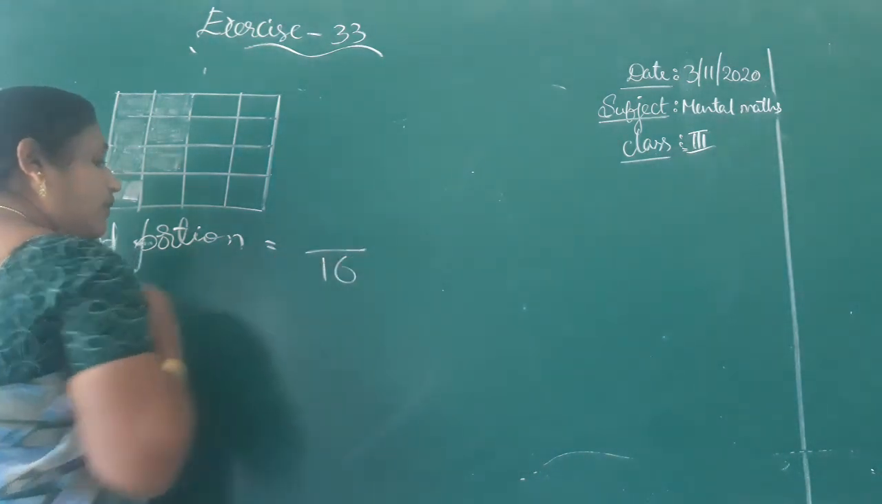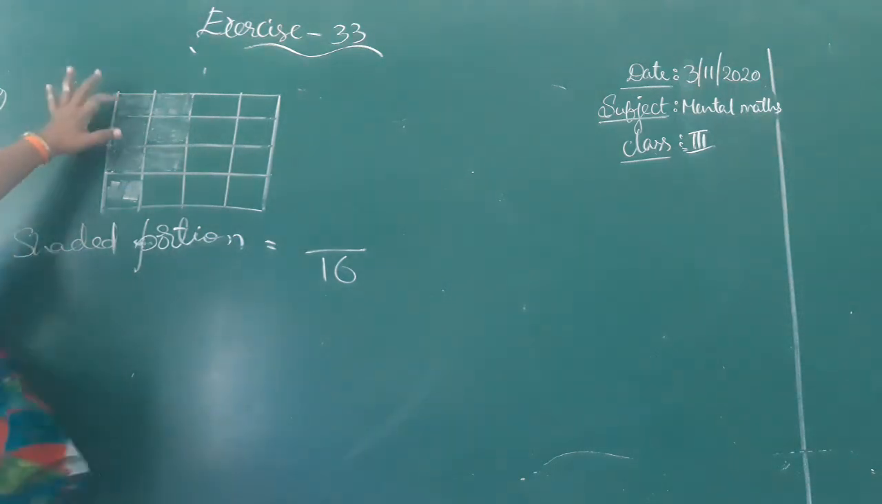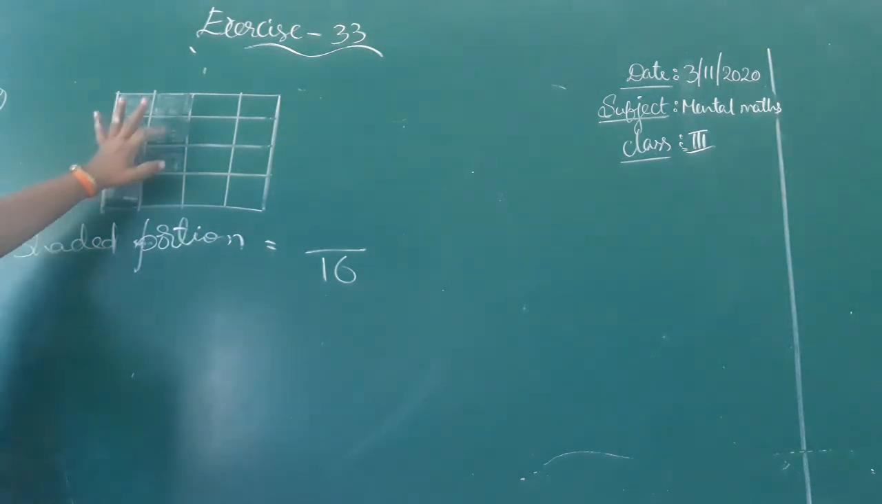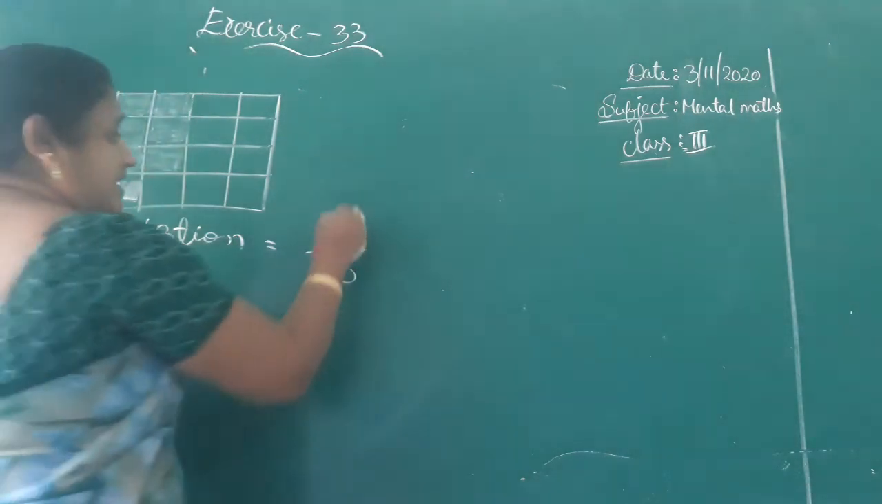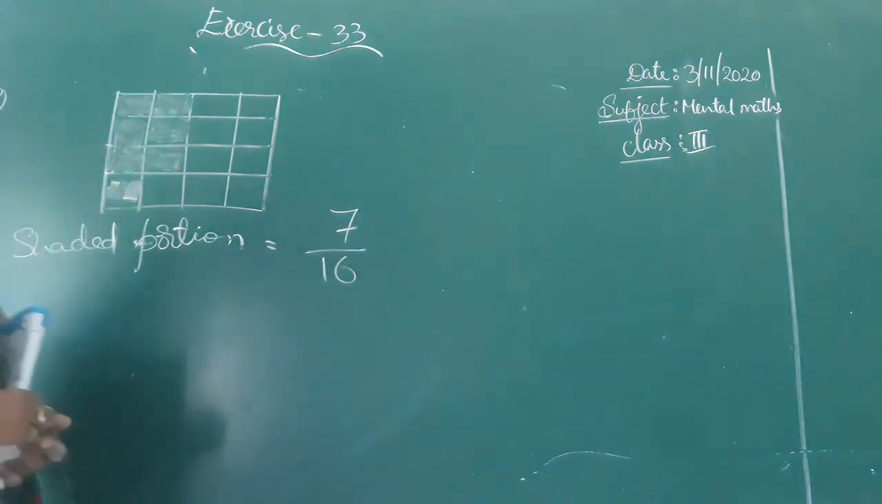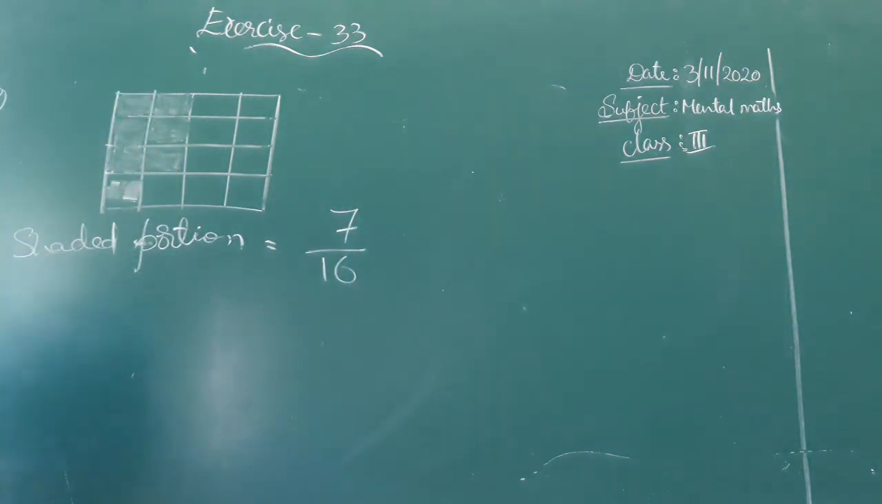In that, how many blocks were shaded? 1, 2, 3, 4, 5, 6, 7 blocks. So what is the shaded portion? 7 by 16. The shaded portion is 7 by 16.